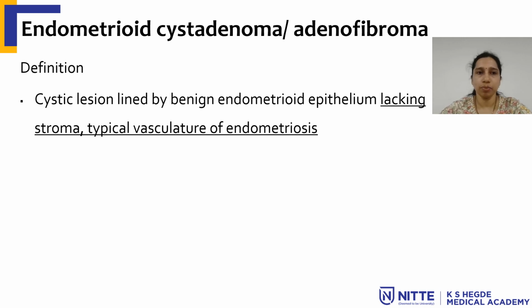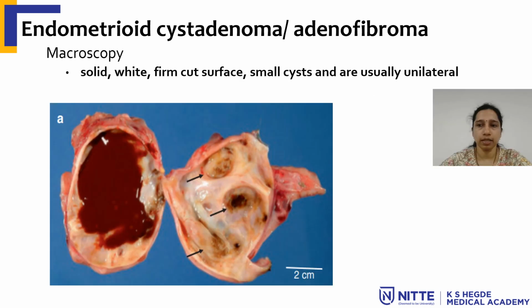Coming to benign endometrioid cystadenoma or adenofibroma, these are mainly cystic lesions which lack endometrial stroma, but they have endometrial-like epithelium. To discriminate the tumors from endometriosis, there should be a lack of endometrial stroma. If there is presence of endometrial stroma, it will fit for endometriosis. Grossly, it can be a cystic lesion with hemorrhagic areas, as there will be bleeding from the endometrial type of gland. It is a hemorrhagic lesion.